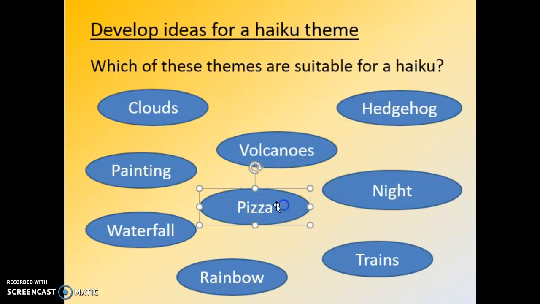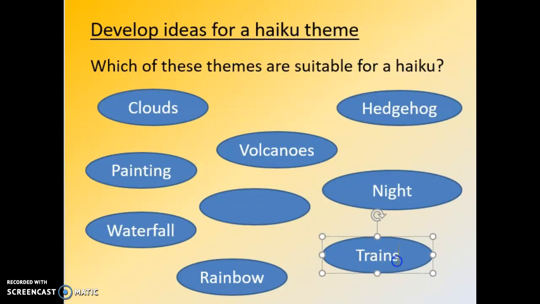It would probably be a pizza. That isn't about nature. It's not a natural object. Or a train. We don't want to write about a train. But any other things, even painting, we don't really want to write about painting. We want to be inspired by something outside in our nature.